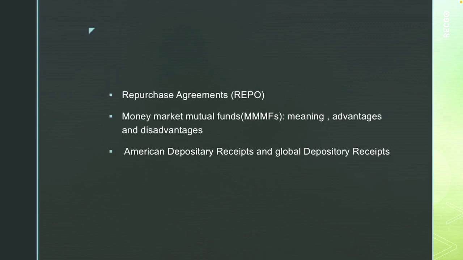For example, an NRI can invest in Indian companies' shares without bothering about dollar conversion and other exchange formalities. If the facility is extended globally, these instruments are called global depository receipts. American depository receipts are listed in American stock exchanges and global depository receipts are listed in stock exchanges other than American, say London, Tokyo and others.